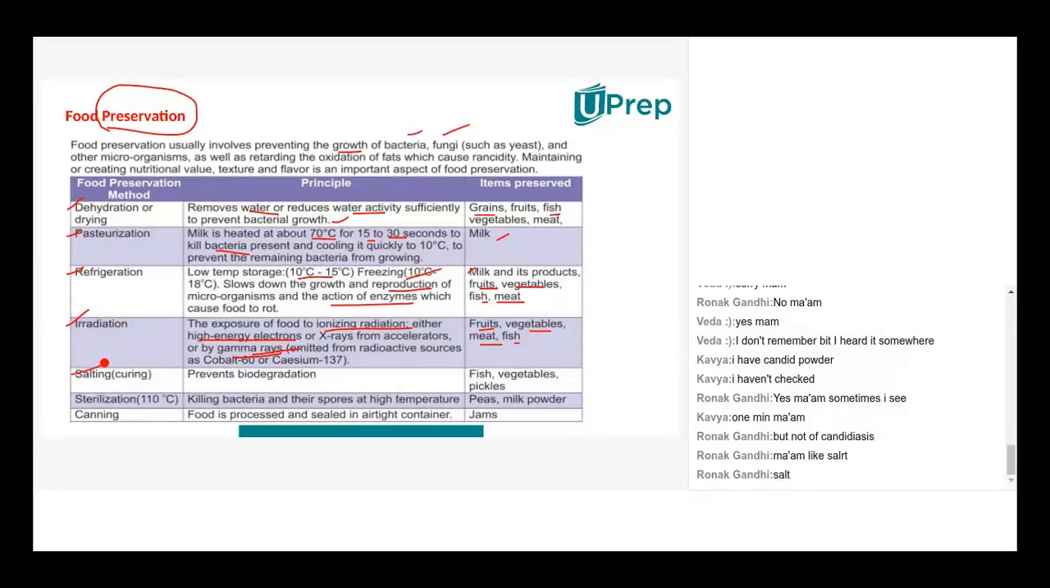Then salting. In some textbooks they use the word curing. Curing is nothing but adding salt. For pickles especially, you know that one very well. Fish and vegetables are also stored by using salting. It prevents biodegradation. Just remember this point. Then sterilization, of course, you know everything about sterilization. Then canning. Canning is nothing but using an airtight container, for jams and jellies and all.